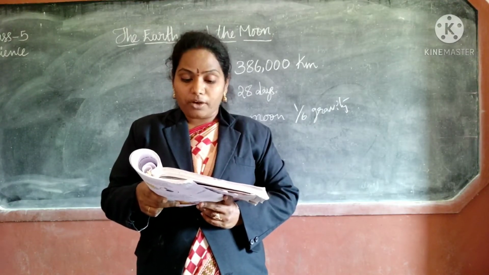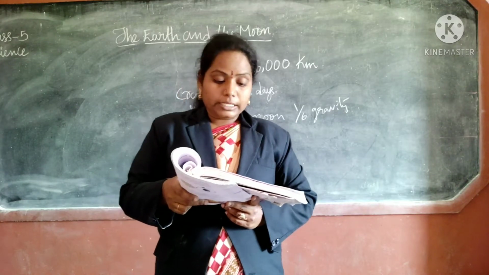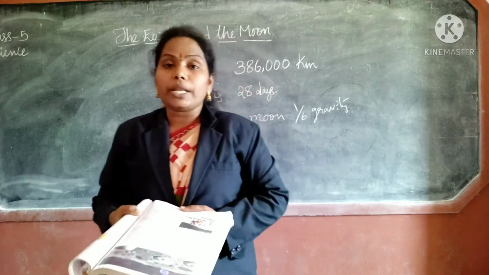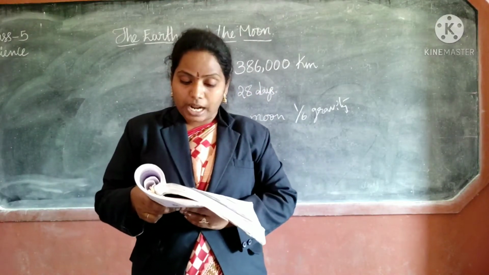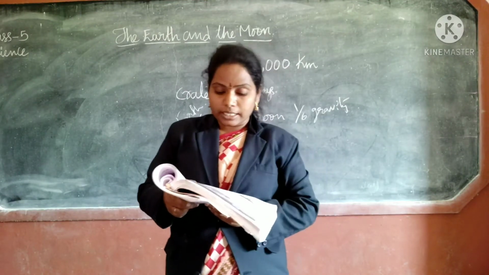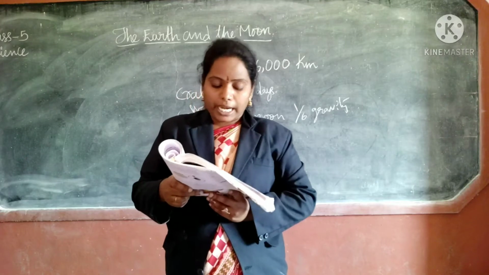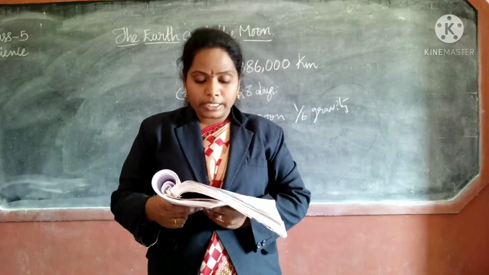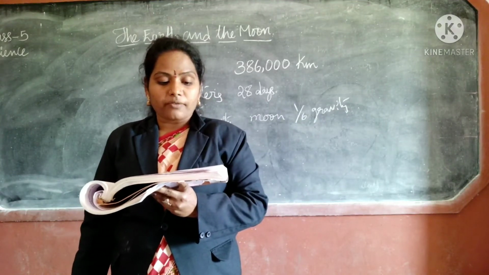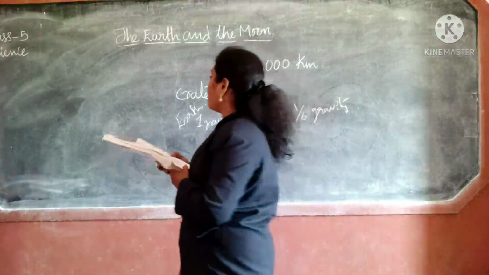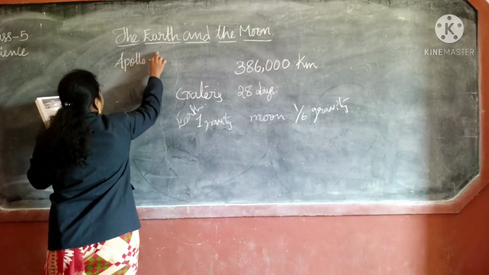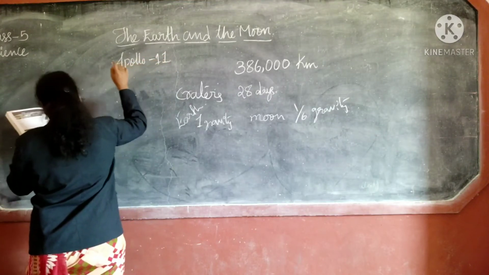After a long period of experiments, the Americans sent a spacecraft to the moon with 3 men: Neil Armstrong, Edwin Aldrin and Michael Collins, on 21st July 1969. The spacecraft they traveled in was Apollo 11.